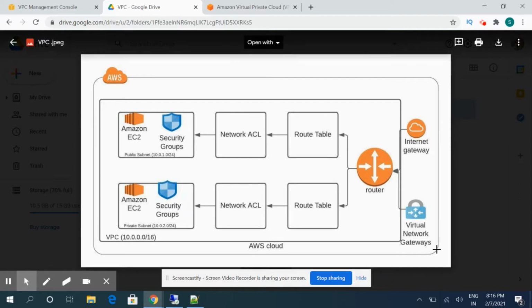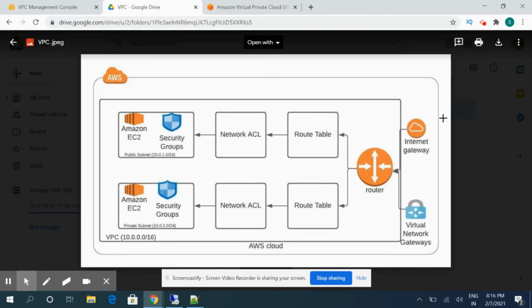And this is the virtual network gateway. These will be the VPN connections which we will be making for on-premises. Suppose a server is hosted on-premises and we want to communicate with the cloud. Then we need to have VPN connectivity between the cloud and the on-prem. So this is the virtual network gateway which will allow the on-prem connections to be established.